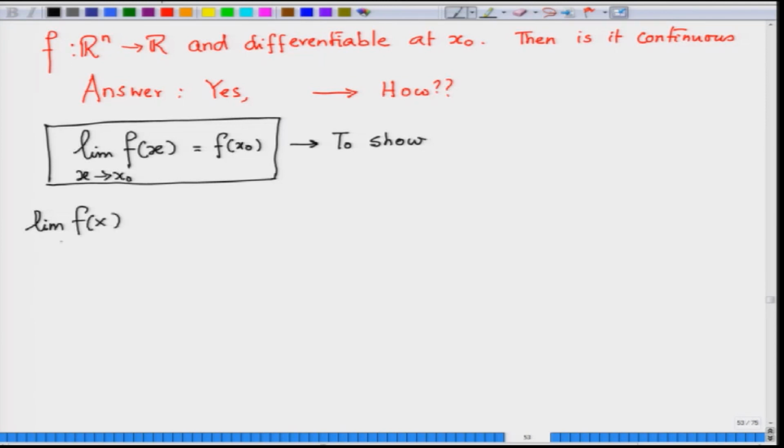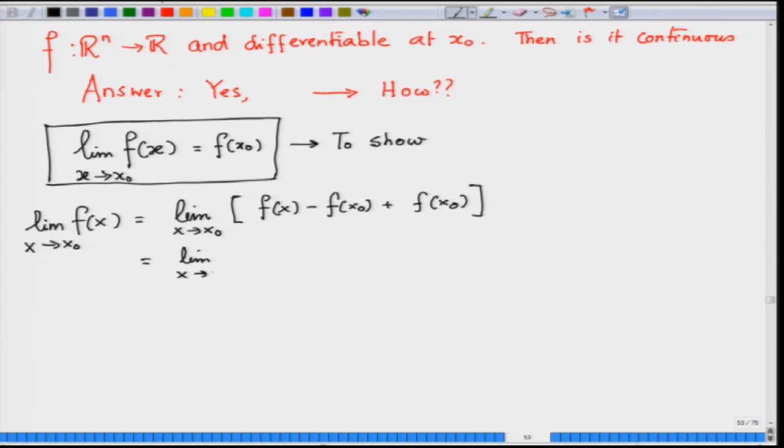The limit as x tends to x naught of f of x is equal to the limit of f of x minus f of x naught plus f of x naught, which is equal to the limit of f of x minus f of x naught minus df of x naught dot product x minus x naught, plus df of x naught dot product x minus x naught, plus f of x naught. So, you are adding and subtracting this term.